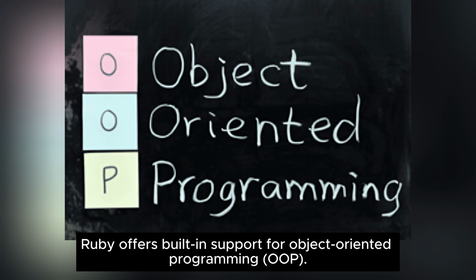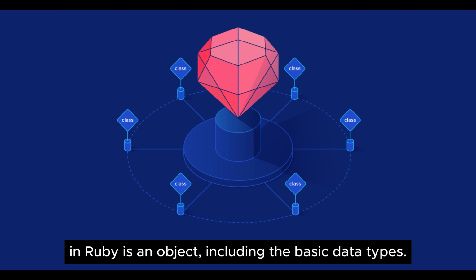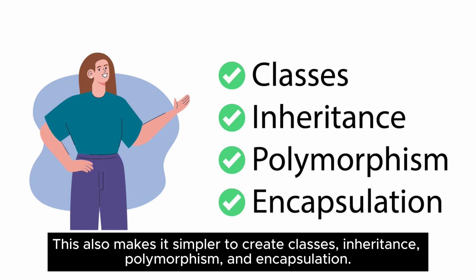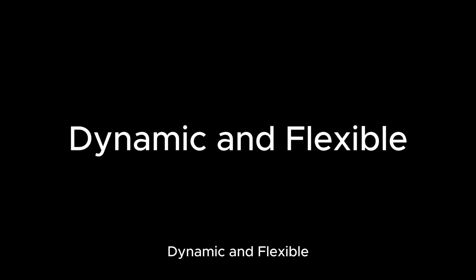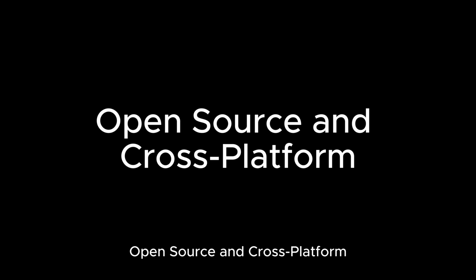Features of Ruby. OOP support. Ruby offers built-in support for object-oriented programming, OOP. With Ruby, you can easily build and reuse programs, as everything in Ruby is an object, including the basic data types. This also makes it simpler to create classes, inheritance, polymorphism, and encapsulation. Dynamic and flexible. Ruby allows for the creation of more expressive programs as it can be used to alter code at runtime.